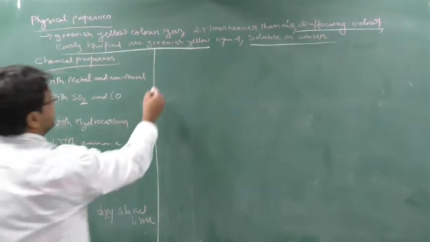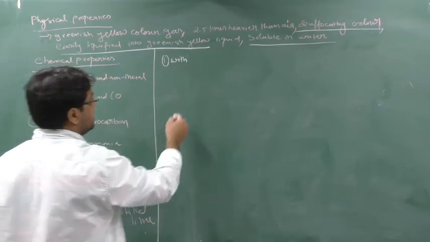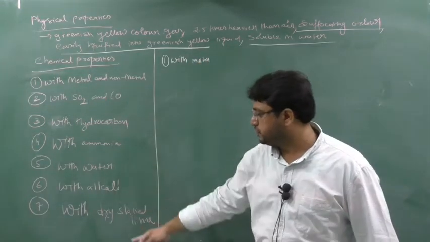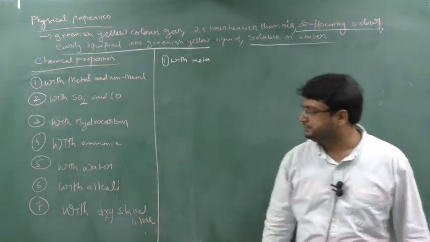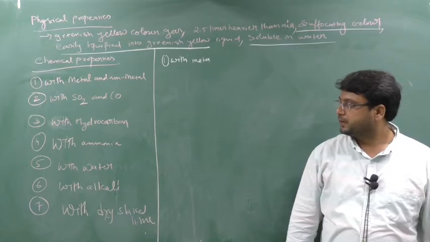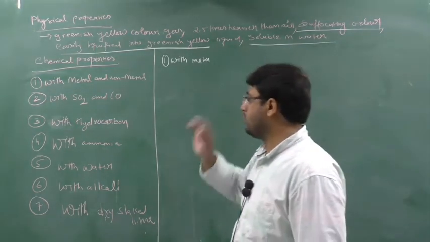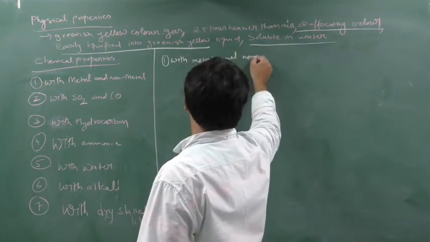So first is with metal and non-metal. So along with me please also write down. Make a heading with metal. First you pause the video and you write down this portion. Okay, and along with me you write down one by one. So pause the video. So I hope you have written this. Okay, so now we'll start first. Along with me also write down with metal and non-metal.